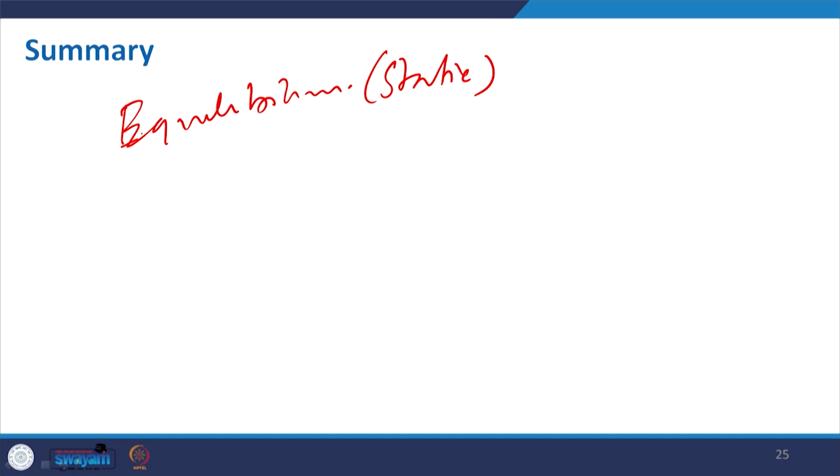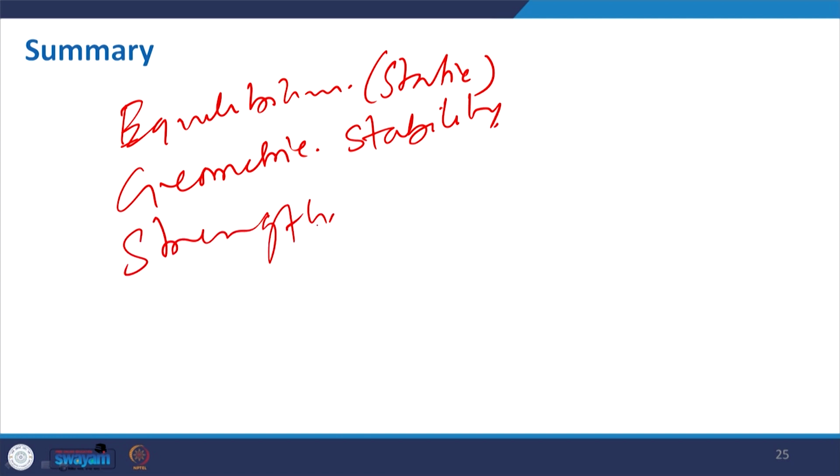So, in summary, it is very simple. We know that we have to satisfy four properties to make our structure supported. It starts with what we normally call equilibrium, and it is the static equilibrium we want to maintain. Then, as we have seen, there is geometric stability: how your structure can be stable, which particular form you can take.